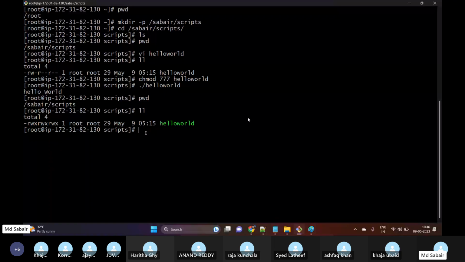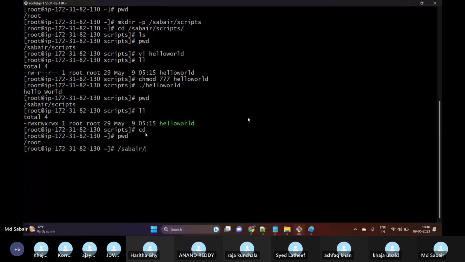Okay, for example, suppose currently I am at my root location, and from the root location itself I am trying to execute my script. Now what is this path? So what I have done is executed it in two ways.